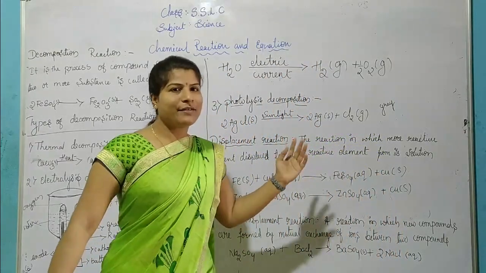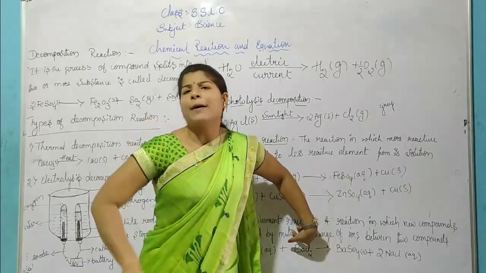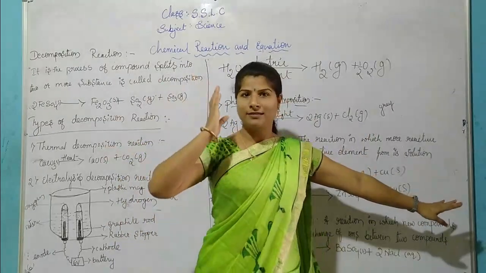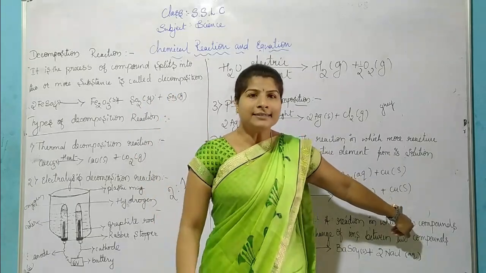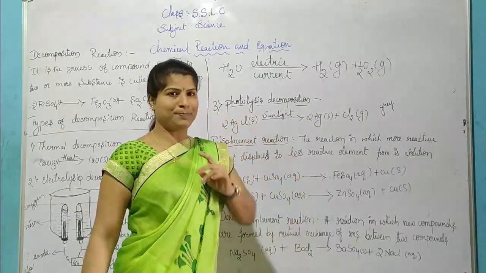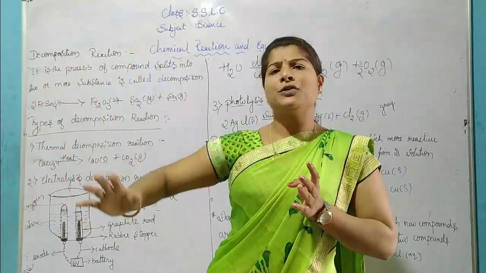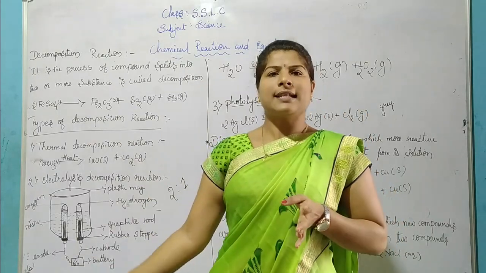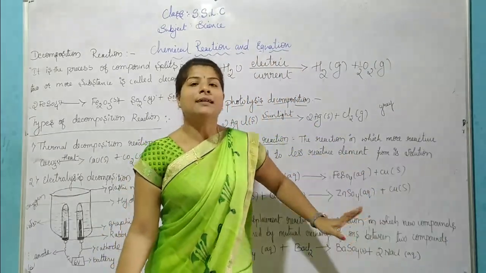Another example, anybody? Yes, very good. Another one I have written here: zinc combined with copper sulfate. Compared to copper, zinc is also a more reactive element. Now what do we form? Zinc sulfate and copper. It means you understand displacement reactions: a more reactive element displaces a less reactive element from its solution. This is the displacement reaction.